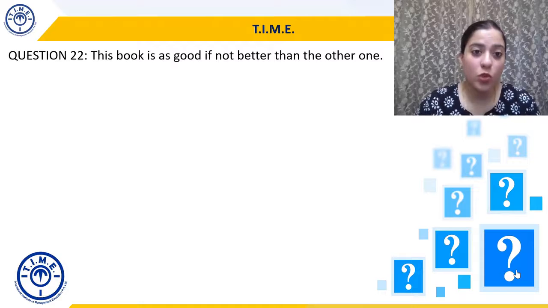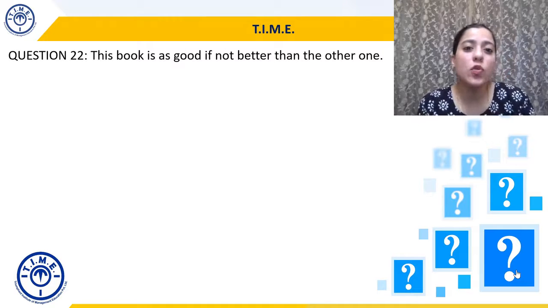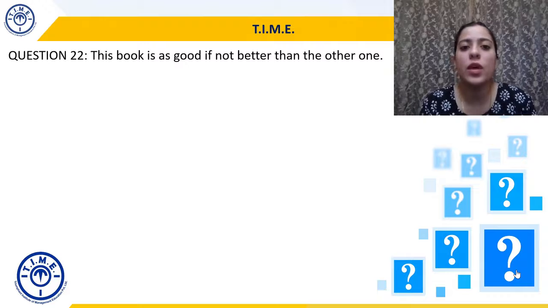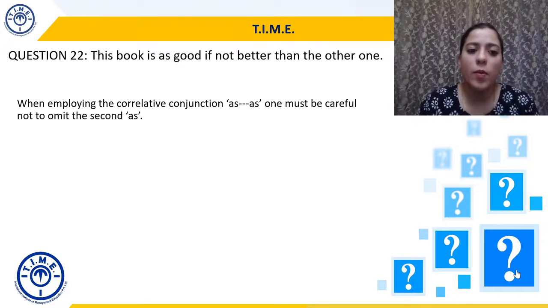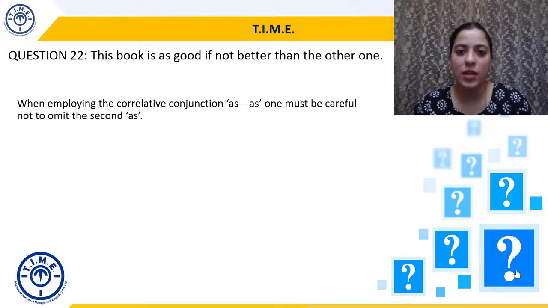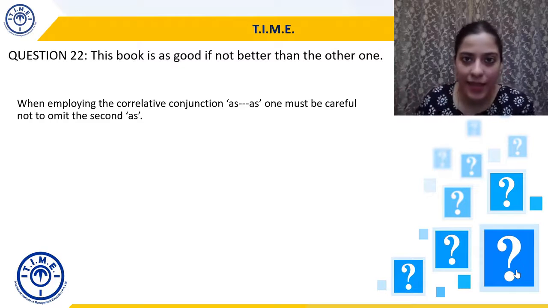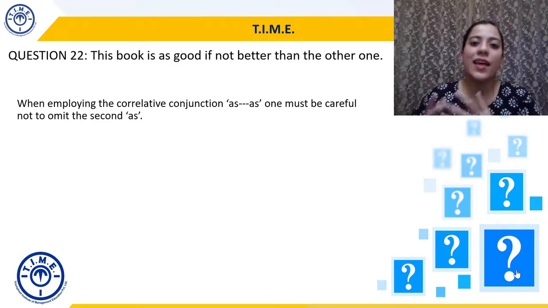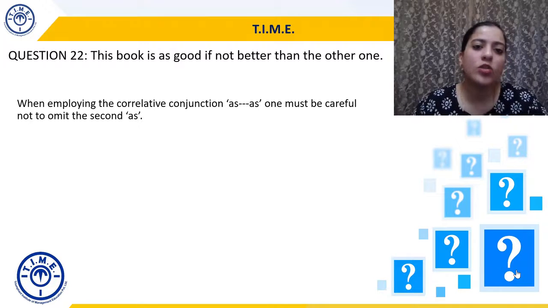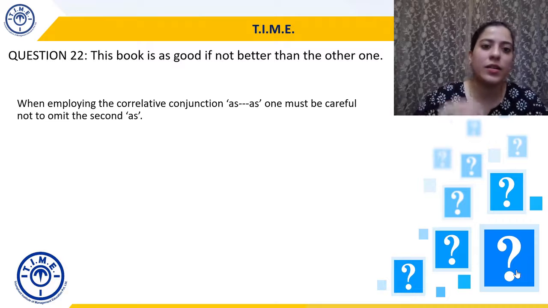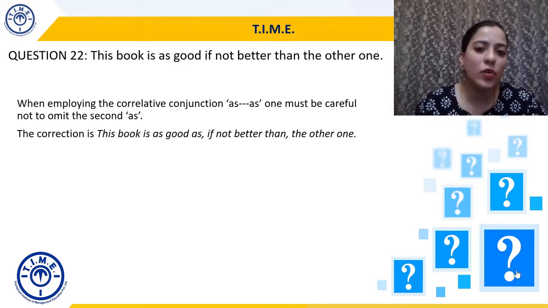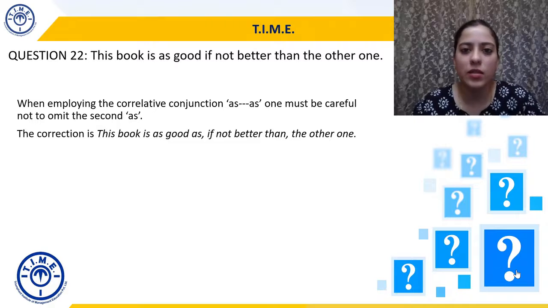Question 22. This book is as good, if not better, than the other one. Now, the problem here is that when we employ the correlative conjunction as dash as, so obviously we need another as: as good as, as bad as, as much as, as little as, and that's what is missing in this sentence. So we will just add another as. So the correction will become: this book is as good as, if not better than, the other one.